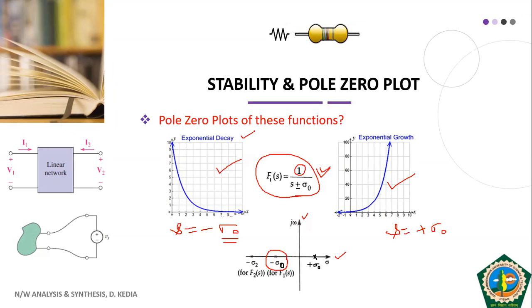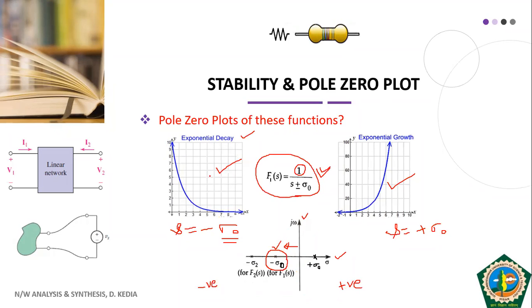In that case, our pole is located on the left hand side of the S plane, the negative half S plane, and on the right hand side of the j omega axis is the positive half S plane.